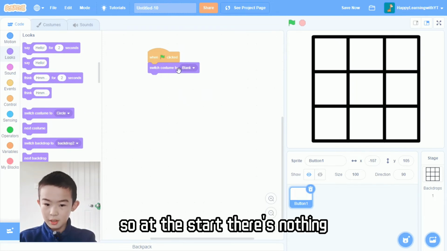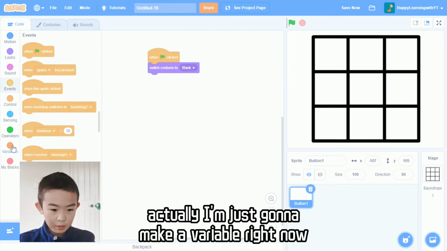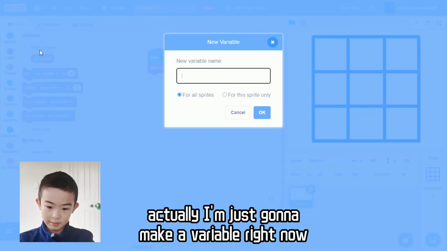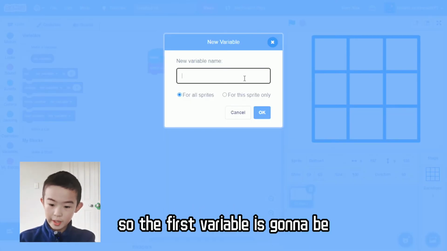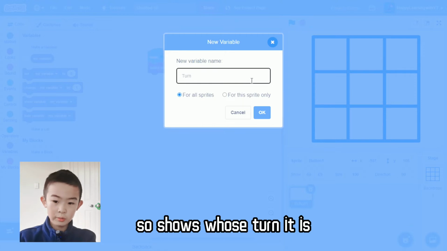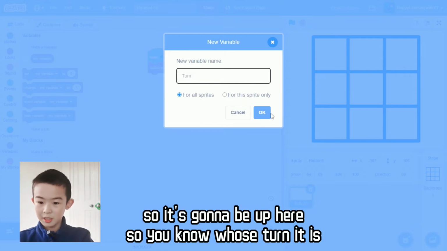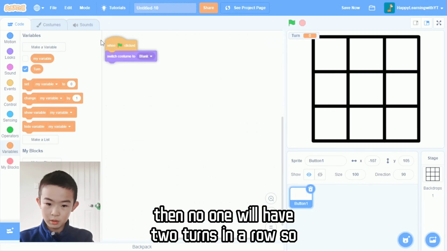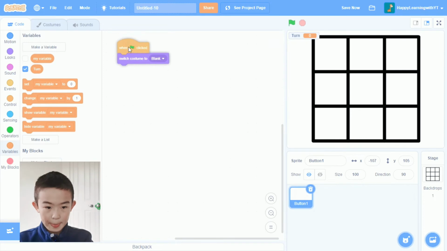So at the start, there's nothing. Actually, I'm just going to make a variable right now. So the first variable is going to be turn. So whose turn it is. So it's going to be up here, so you know whose turn it is. And then no one will have 2 turns in a row. So we have a turn variable.